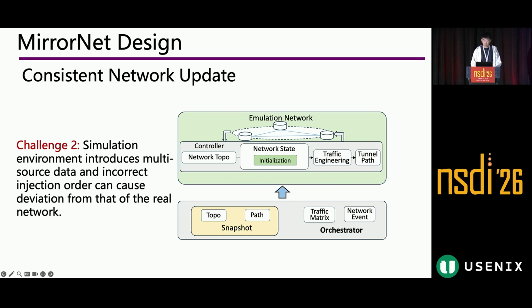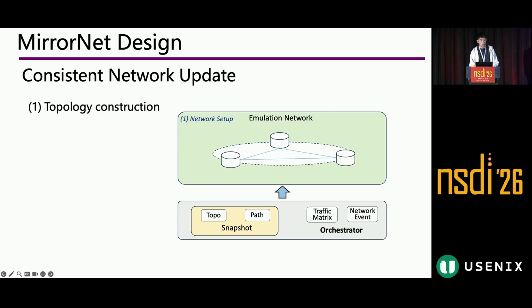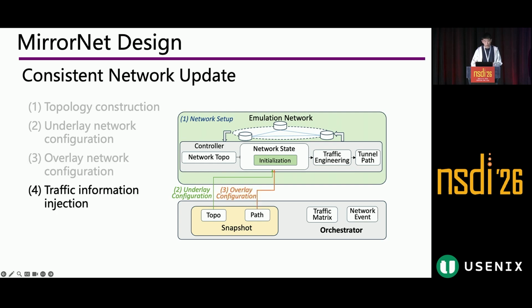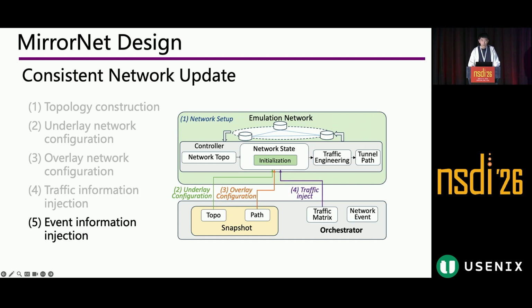So based on this idea, we organize the update process in 5 steps. So first, we do topology construction, and after that, we do underlay network configuration, and third is overlay network configuration. And the fourth is traffic information injection, and finally is the event information injection.